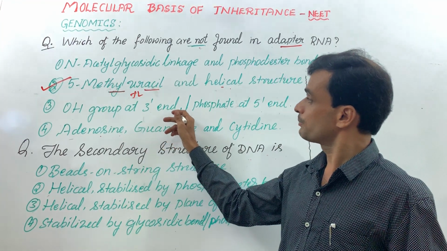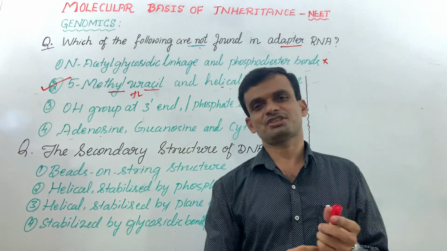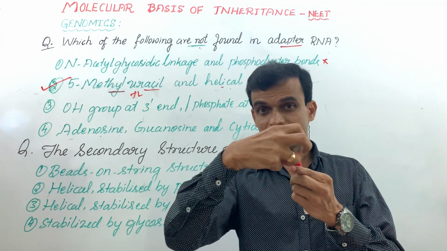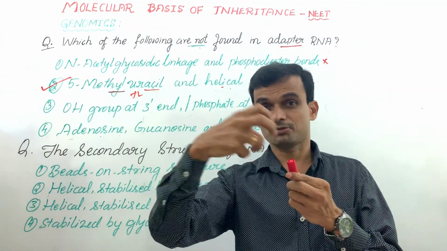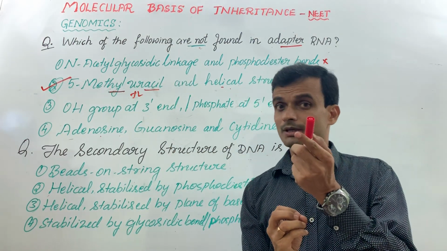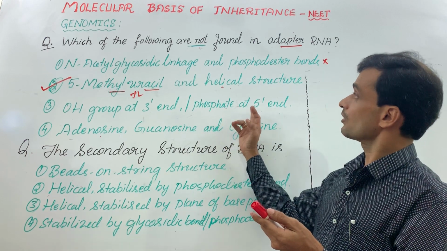OH group at 3' and phosphate at 5' end. You take any polynucleotide strand. One end has a free OH group. A new nucleotide can be attached to this during transcription or replication. The other end has a 5' phosphate. So this cannot be the answer.